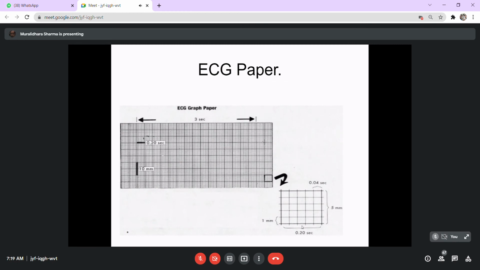The type of graph paper was of a different pattern, and even the nomenclature of the waves was different. There were some conventions where the waves were named as A, B, C, D, and so on. But now, universally, it's standardized. The ECG has to be recorded on a standard type of paper, and it should be recorded at a specific speed, and this gives you the standardization.